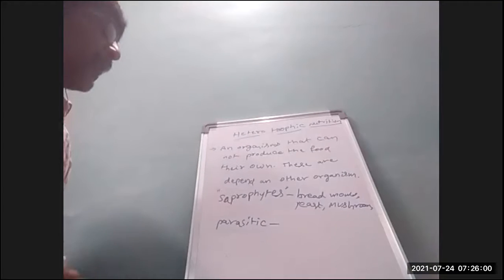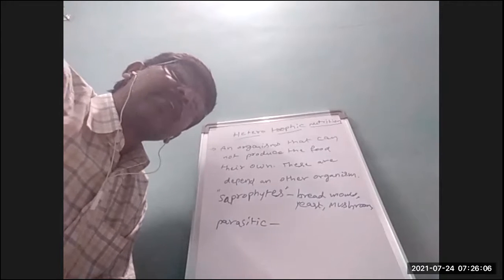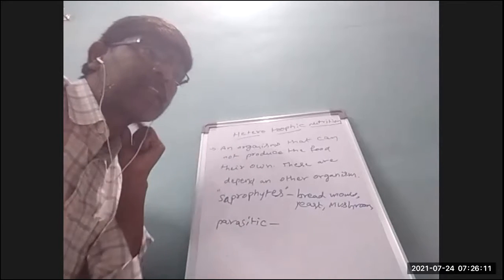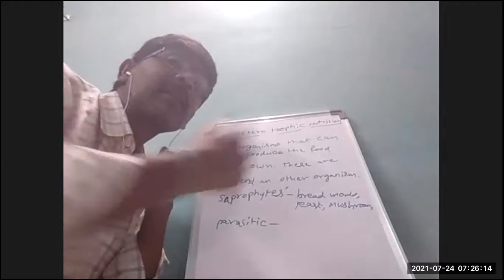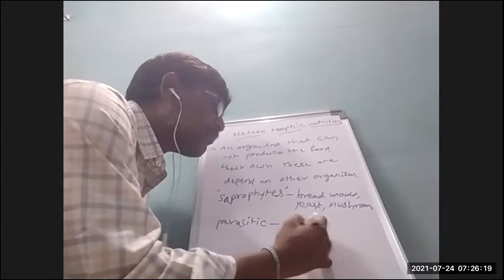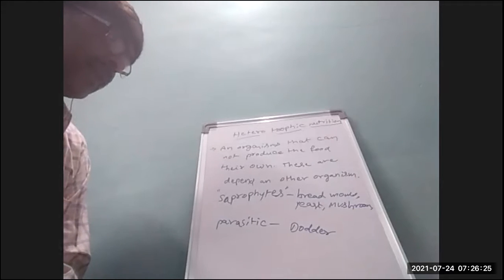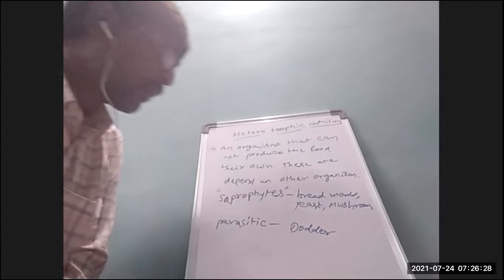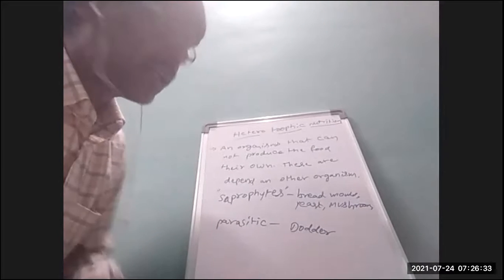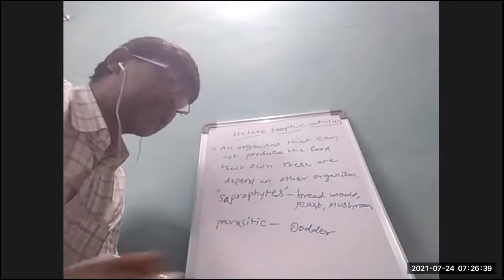So parasitic plants or animals derive nutrition from others. These plants and organisms take food material from other plants or other animals. So dodder plants depend on a living host for support and food material. These organisms are parasitic.